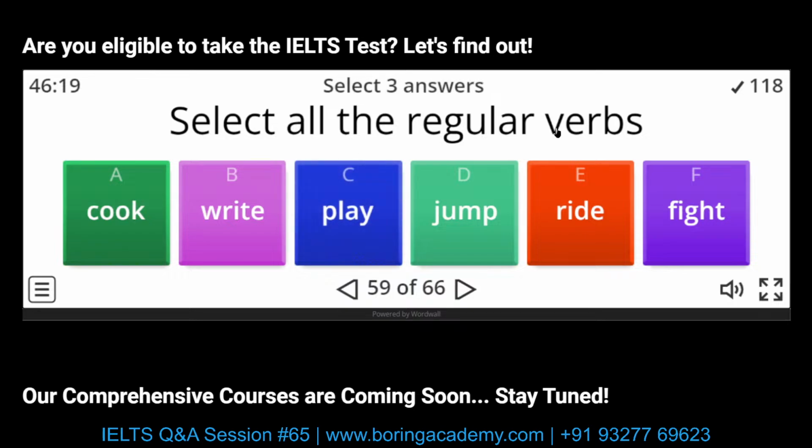Select the regular verbs. Cook, cooked, cooked. Write, wrote, written. So this is not a regular verb. It's irregular. Play, played, played. So this is again a regular verb. Jump, jumped, jumped. This is a regular verb. Ride, rode, ridden. Irregular verb. Fight, fought, fought. Irregular verb.